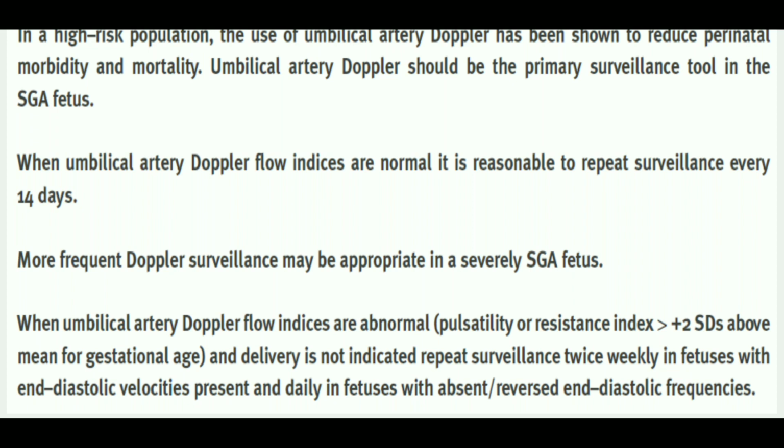If the fetus is severely SGA, then we have to do more frequent Doppler surveillance. Now, it's written that when umbilical artery Doppler indices are abnormal, that is when the pulsatility index or resistance index is more than 2 standard deviations above the mean for gestational age and delivery is not indicated, then twice weekly Doppler is done in the fetus with end diastolic velocities present, and daily in fetus with absent or reverse.